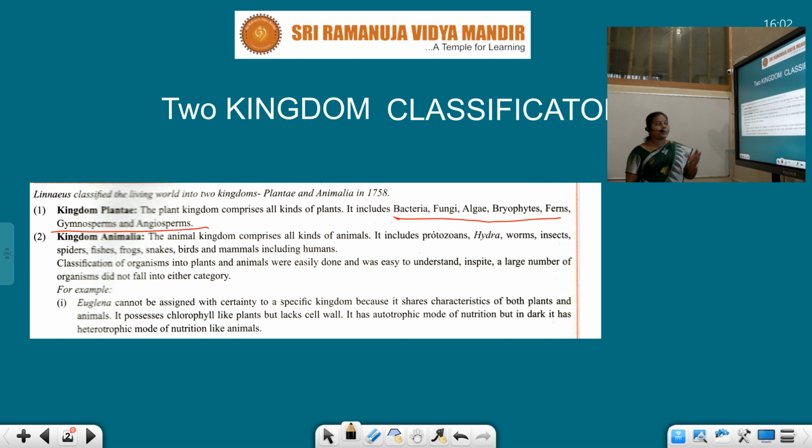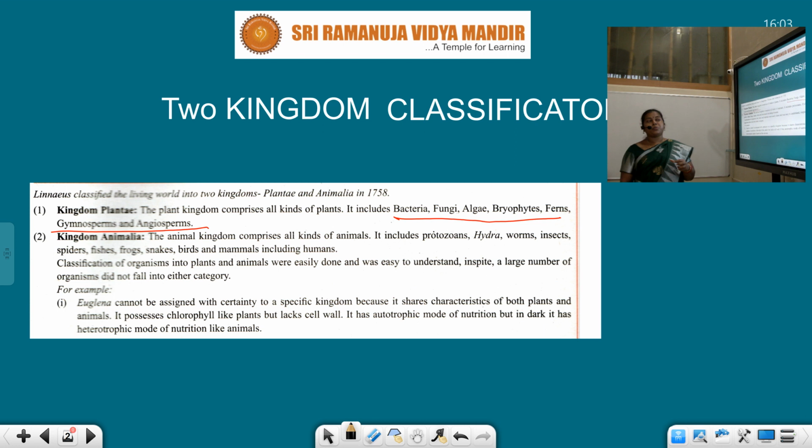Students, Euglena has the chlorophyll pigment, but it lacks the cell wall. The unique features of a plant cell are the presence of cell wall and chlorophyll pigment, right? But Euglena has chlorophyll and is able to synthesize materials by photosynthesis, but it does not have a cell wall. It has the autotrophic mode of nutrition, but in the dark it follows the heterotrophic mode of nutrition.